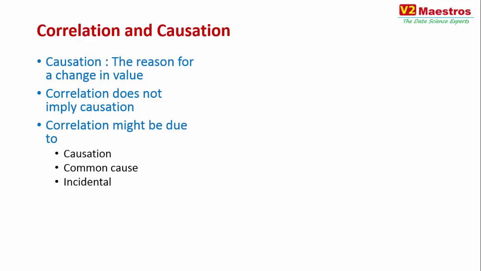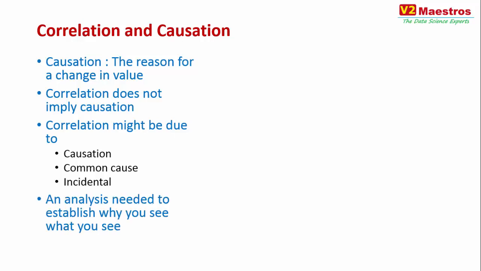When you try to predict something in machine learning, you want the predictor variables to be the cause of the target variable. That is when the prediction will hold good in the future. When your predictor variables are the cause of your target variable, that is when your machine learning is going to be accurate. If that is missing, if the relationship is purely incidental, there is no guarantee that the correlation you see today will also happen tomorrow. So you always want to look at the reason why two variables are correlated with each other when you are doing machine learning.